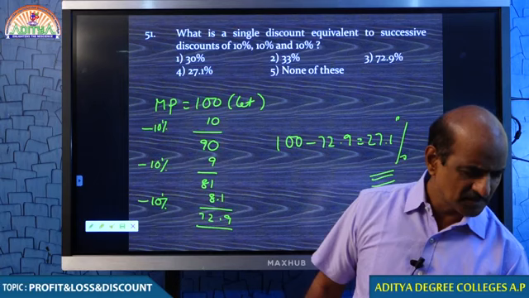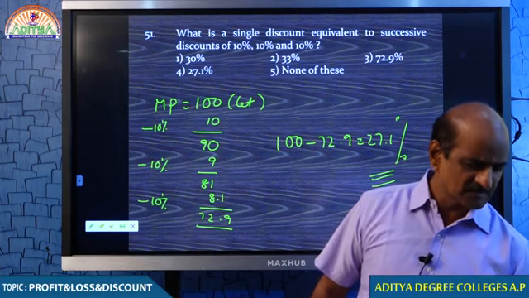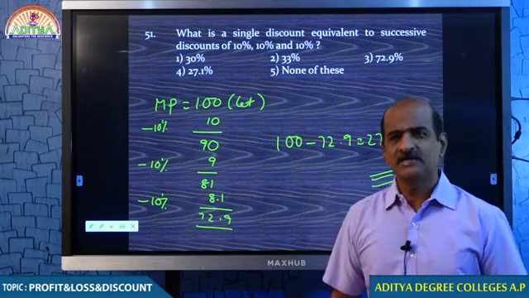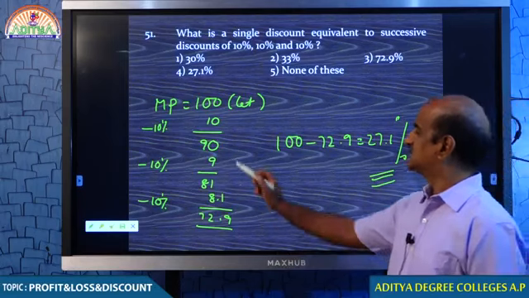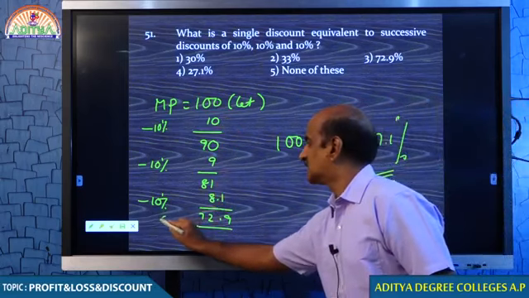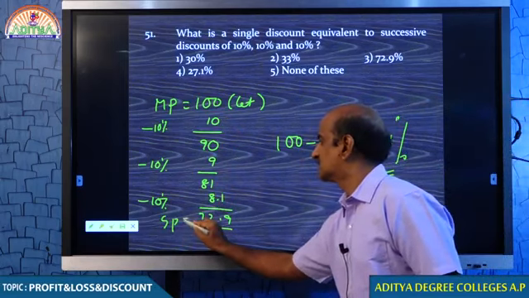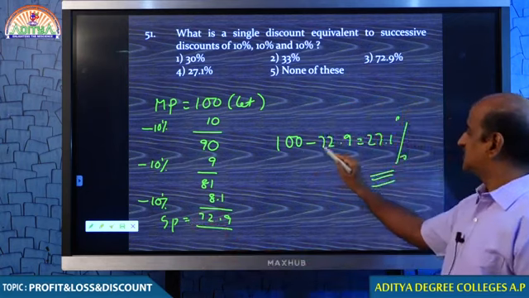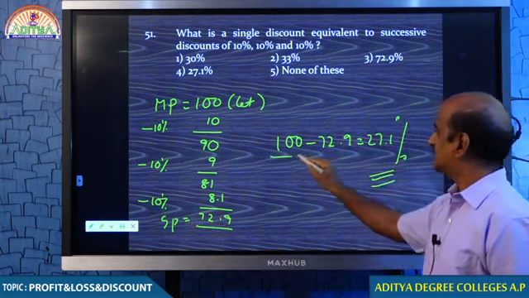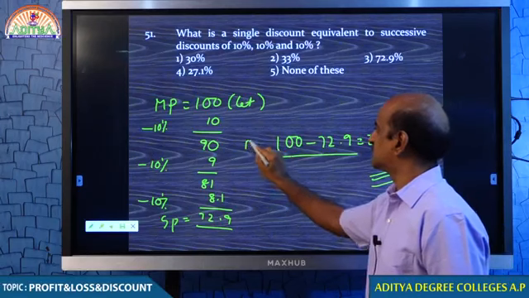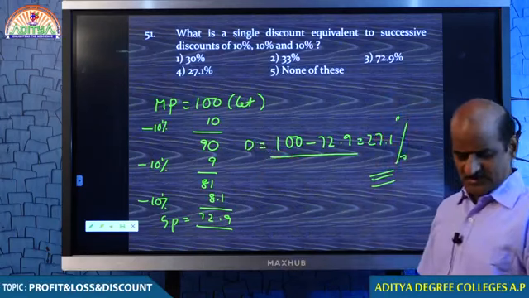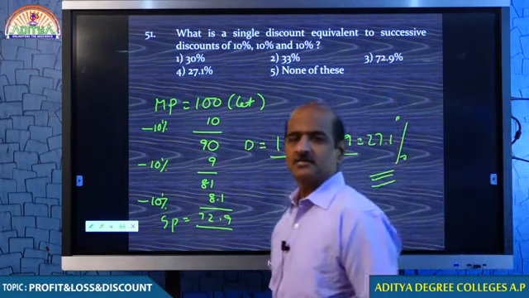72.9 is not the discount, my dear students. 27.1 is correct. What is the meaning of discount? Discount is nothing but market price minus selling price. Market price is 100, selling price is 72.9, and the difference of these two is nothing but discount. So discount is 27.1%.